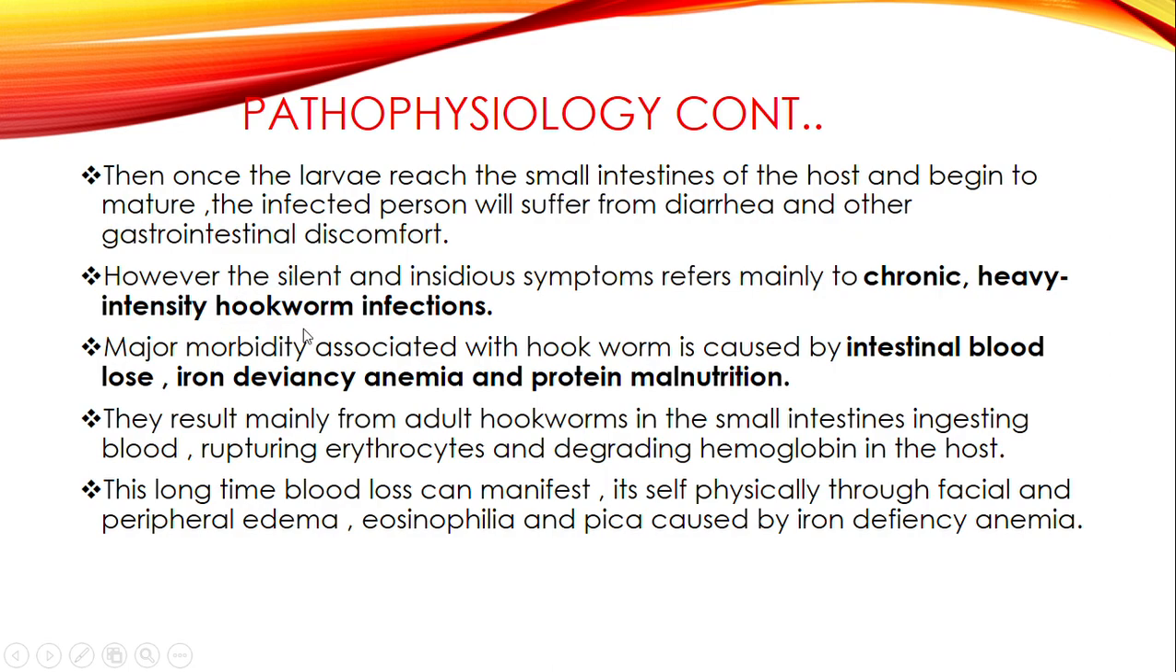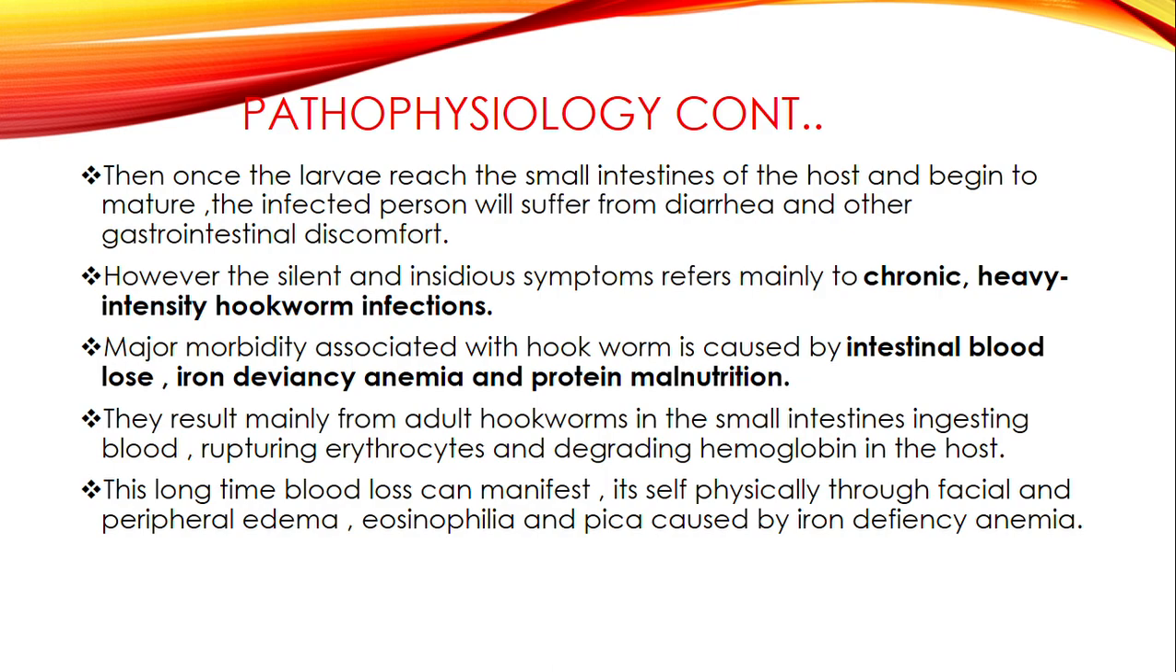heavy intensity hookworm infections. So the danger of having this disease comes about due to the chronic heavy intensity hookworms which are found in the small intestines. So the major morbidity associated with hookworm is caused by intestinal blood loss, iron deficiency anemia, and protein malnutrition. So how this comes about is because the mature worms are present in the small intestines, and we know that in the small intestines, that's where the absorption of nutrients takes place.